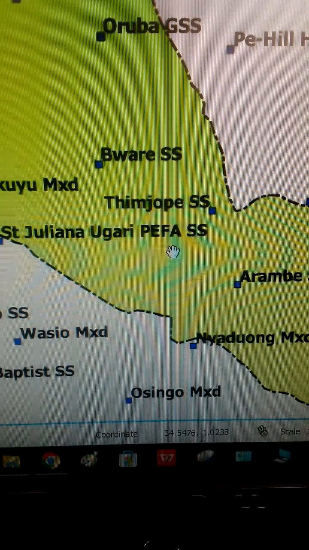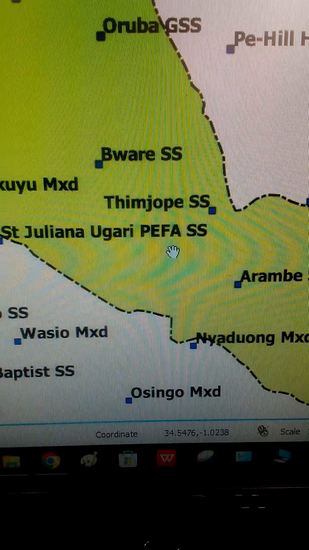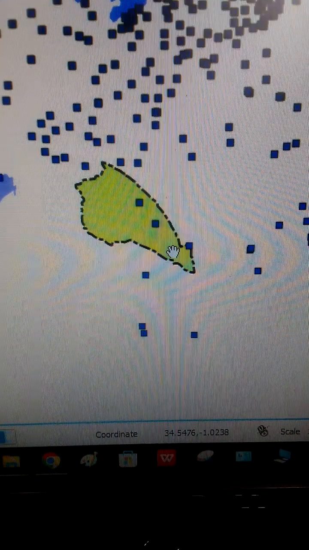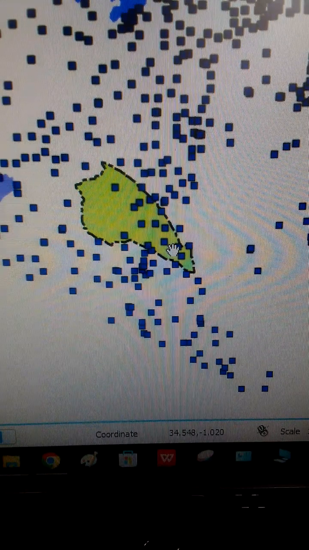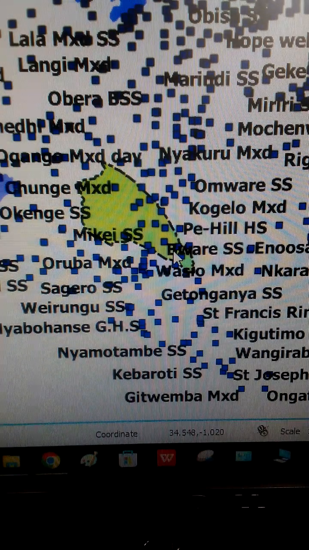When I zoom in, I'm increasing the scale of the map. Therefore, I'm able to view a smaller area, but with much detail. But if I zoom out like this, I'm reducing the scale of the map. Therefore, I'm able to view a wider area, but with very little detail.